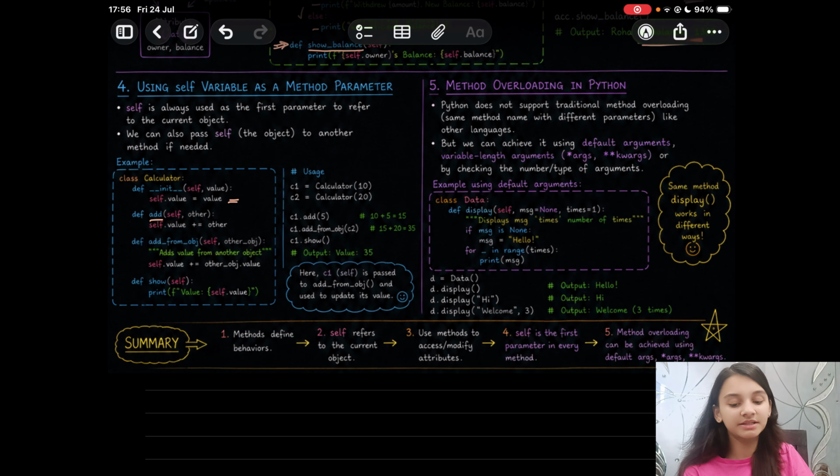So you are using it to modify self.value. Next method is add from object. So it adds the value from another object using this expression self.value plus equal to other object dot value.